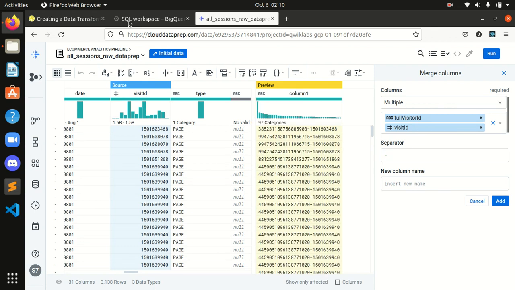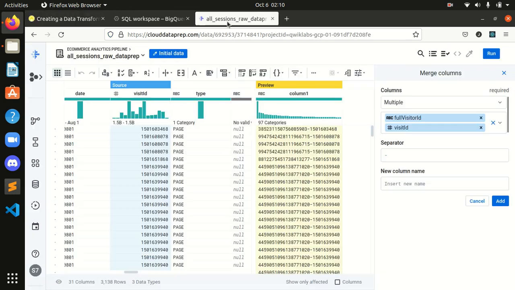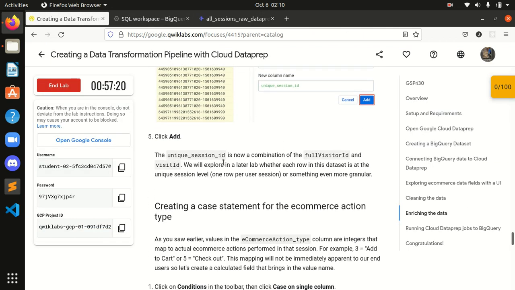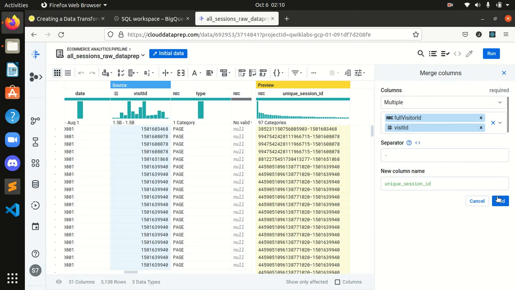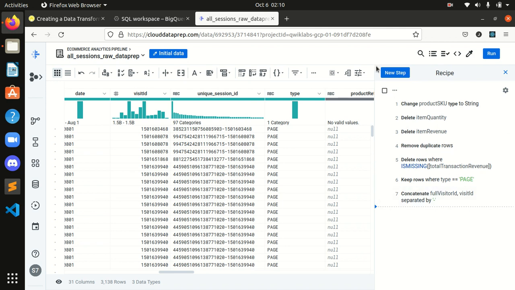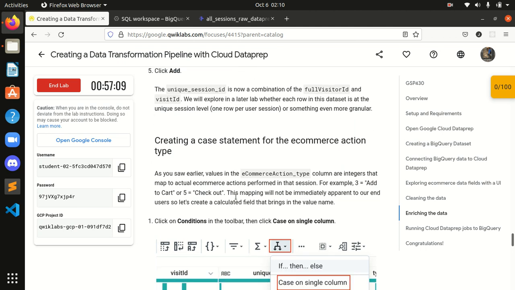It's done. And for the new column name, type unique session ID. Over here, for new column name, I will type unique session ID. Done. And I will then click add. Over here, I will click on add. I think it's done, guys. We have completed this step also, our 7th one. Okay, done.